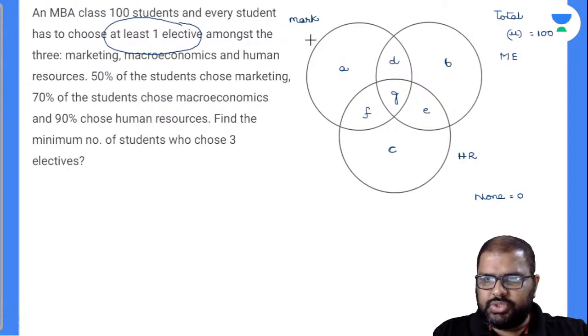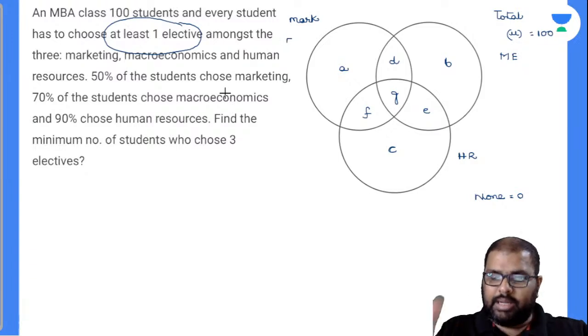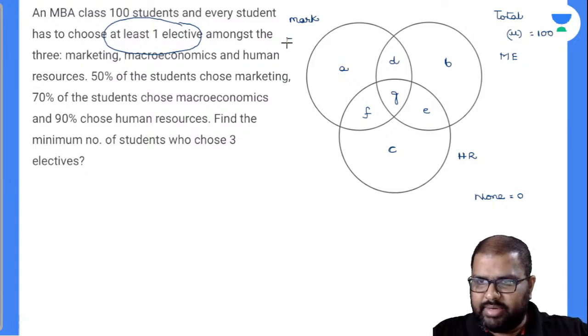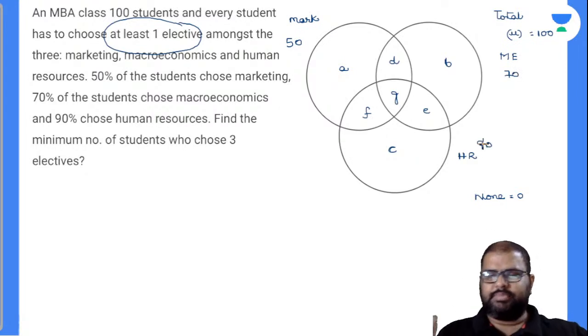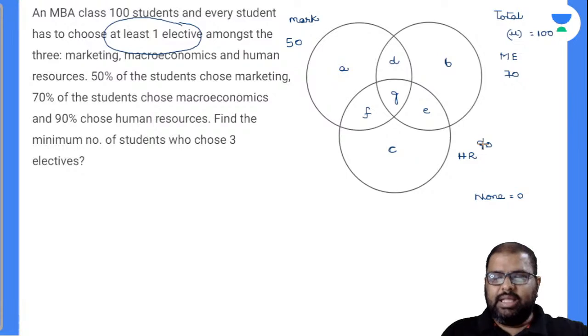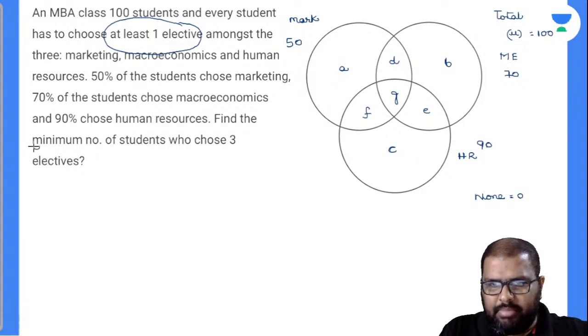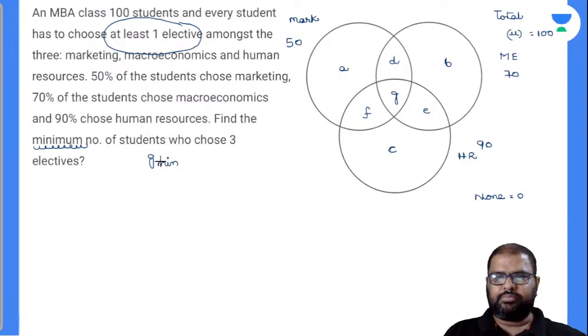50% of the students choose marketing. So is it given only marketing? No, here the complete marketing circle is given as 50. And the complete ME, macroeconomics, is 70. And 90% choose human resources. Yes, perfectly fine. Now the question asked is to find the minimum number of students who choose 3 electives. 3 electives means G value. Am I right or wrong? G minimum value is the question asked.